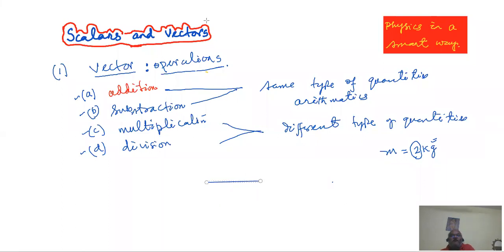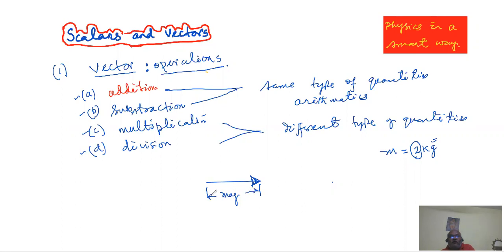When we present it by an arrow, the arrow gives two things. First of all, the arrowhead. The arrowhead gives the direction of the vector, because a vector is a physical quantity having magnitude and direction, I need not remind you. So the arrowhead gives the direction, and the length of the arrow gives the magnitude.